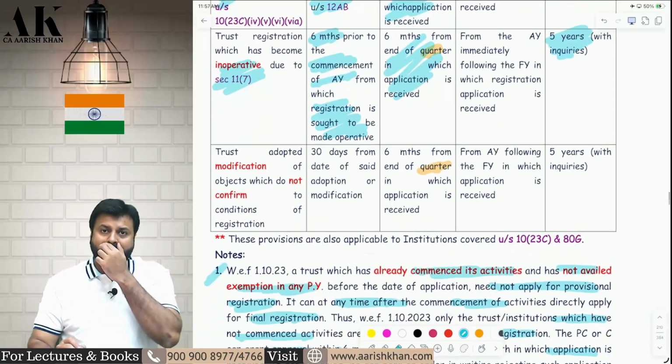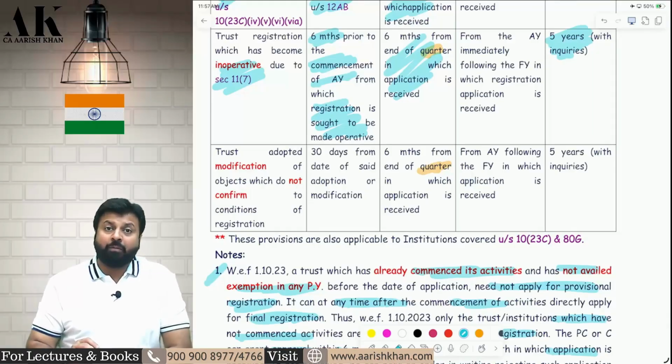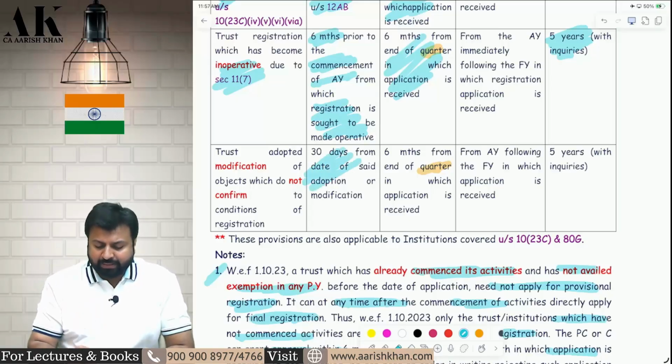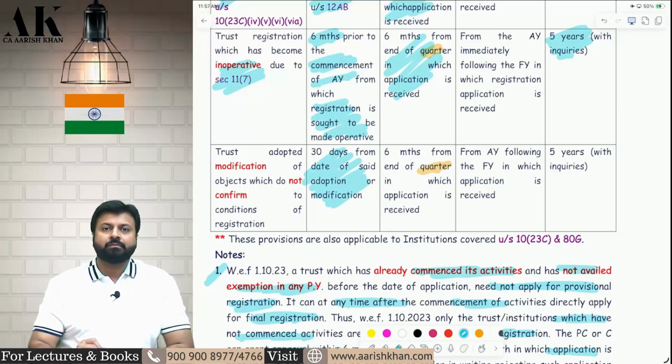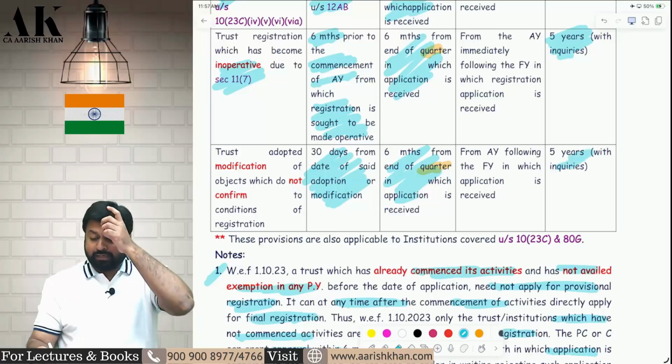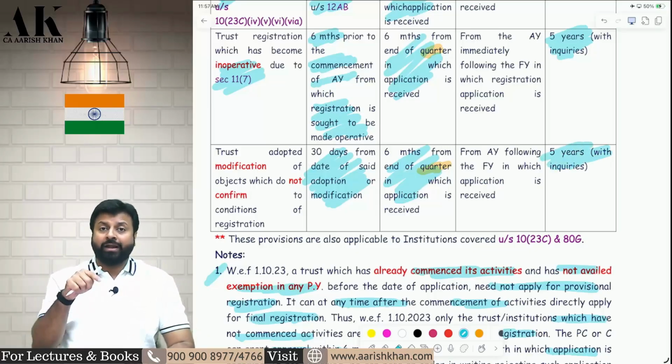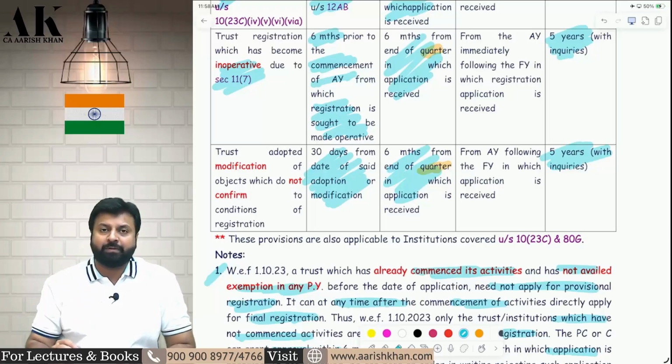And last but not least, if your trust is adopting a new object or modifying the existing object, if the objects of the trust are changing or new objects are adopted, then also you have to make a fresh application within 30 days from the change. Then within 6 months from the end of the quarter, you will get a fresh registration, and that registration will be applicable for 5 years. I hope it is clear to all of you. So change in object or addition in the object or deletion in the object also needs a separate application. You cannot continue with the old application. I hope it is clear.